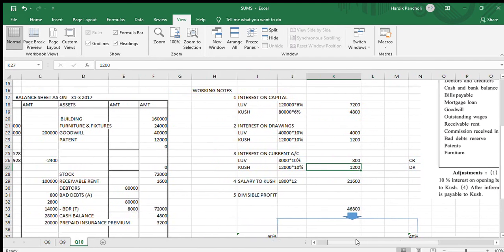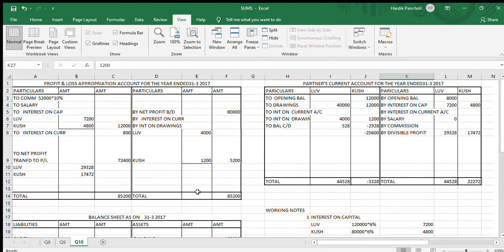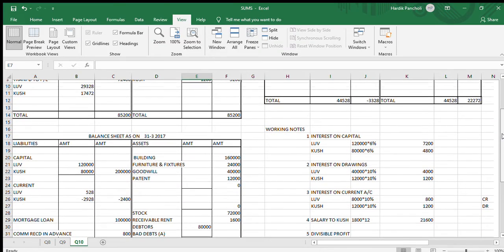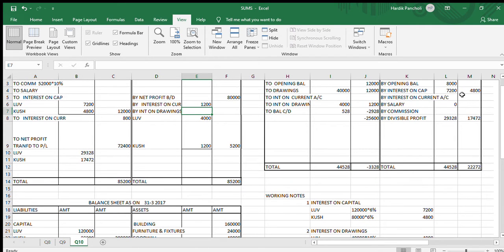Interest on current account: the balance of current account 80,000 into 10% is 800, and 12,000 into 10% is 1,200. Now moving on to the P&L appropriation account. Interest on current account 800 for Kush, because it has a debit balance, and here 1,200 for Love, because it has a credit balance. In the current account, interest on current account Kush 800 debit side, and for Love 1,200 credit side.